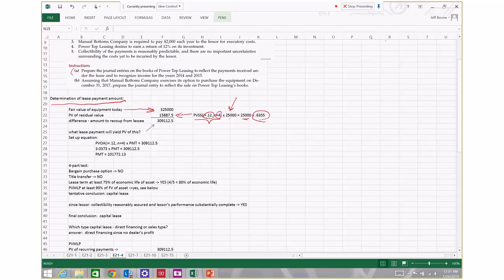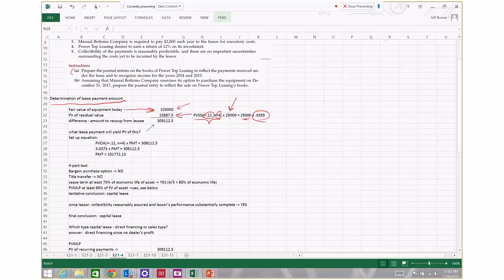Okay, so here's what the lessor is going to do. He's going to say, well, the value of the equipment today is $325,000. The value today of the residual value that I'm going to get back at the end of the lease term is $15,887.50.